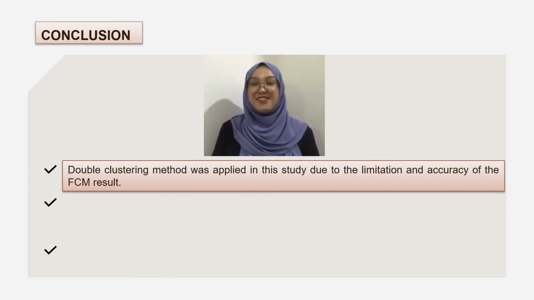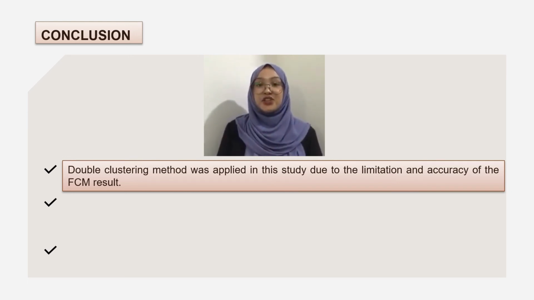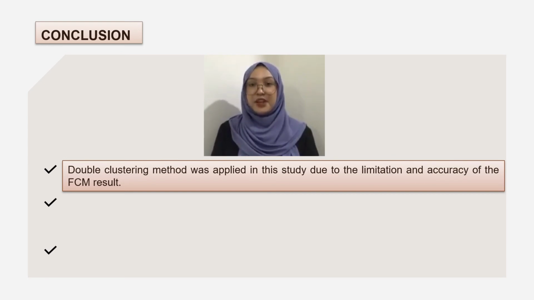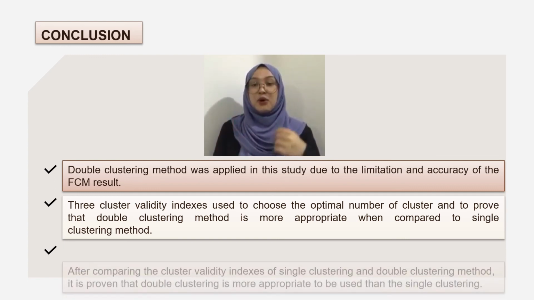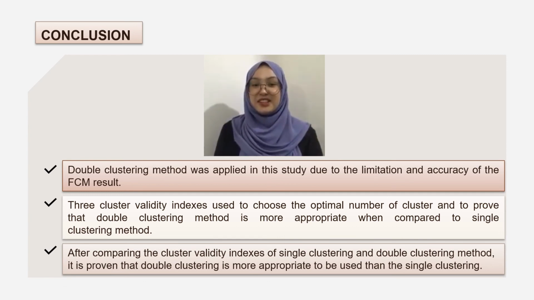Fulfilling the first objective, this study uses double clustering of FCM and hierarchical clustering to obtain typical baseline of consumers' electricity load profile and has overcome the problem arising in limitation and accuracy of FCM result. Fulfilling the second and third objectives, this study validates FCM and hierarchical methods by using three cluster validity indexes, which are Davies-Bouldin index, Calinski-Harabasz index, and silhouette index, that give different values of indexes to choose the optimal number of clusters, and also to prove that double clustering method is more appropriate to use compared to single clustering.